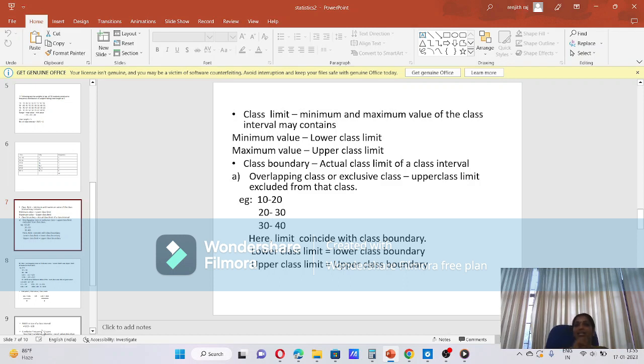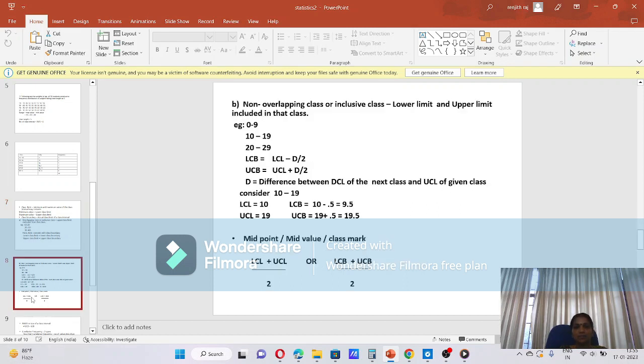In the first class, 10 to 20, lower class limit 10 and lower class boundary 10; upper class limit 20 and upper class boundary 20. That is the case of overlapping or exclusive class.